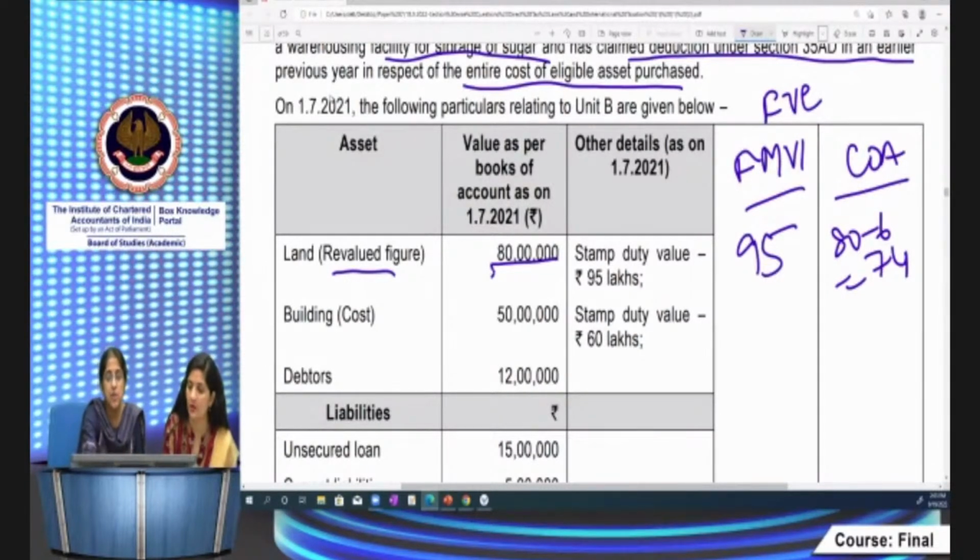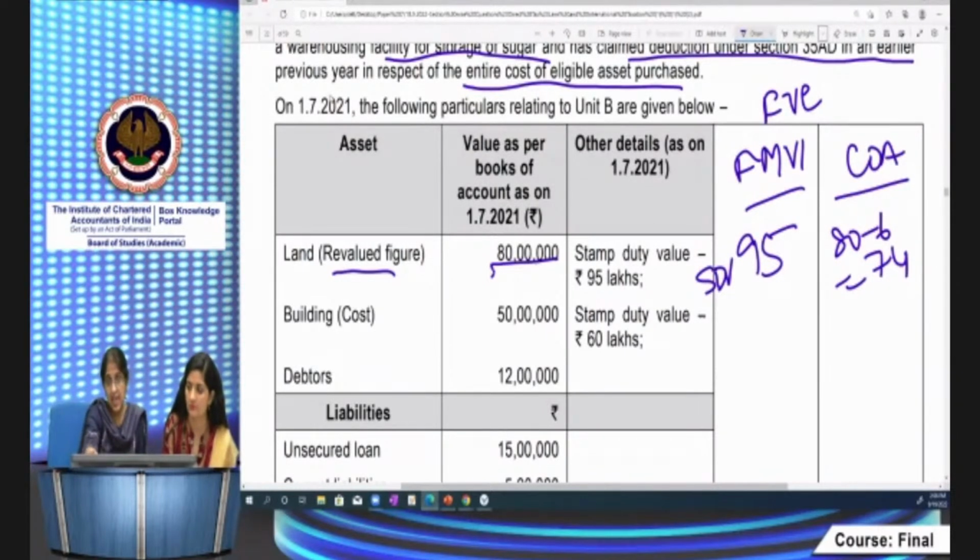If you do it this way, it will be easier for you to understand. This is stamp duty value for FMV1. And for cost, it's the book value, but I have to remove the revaluation effect. So it's 80 minus 6, 74 lakh. Okay. Now building. Building is an eligible asset which qualifies for 35AD, and he has claimed deduction.